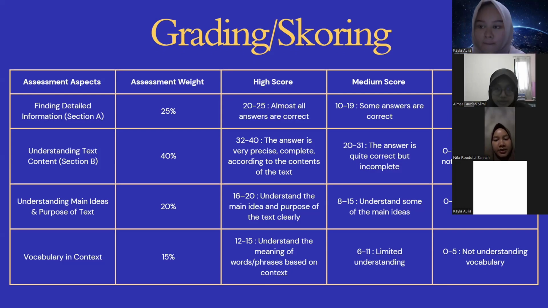And the high score from this aspect is from 12 until 15. That's all the grading and scoring for us.